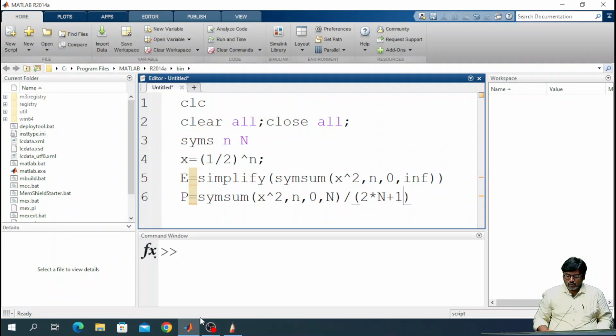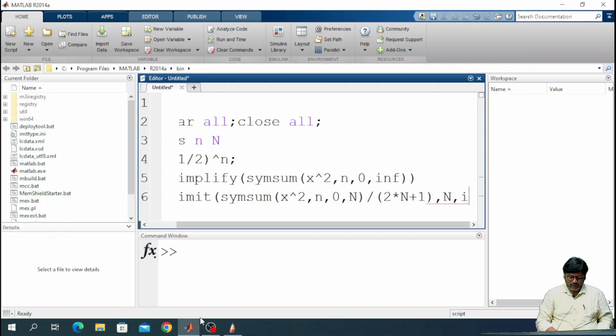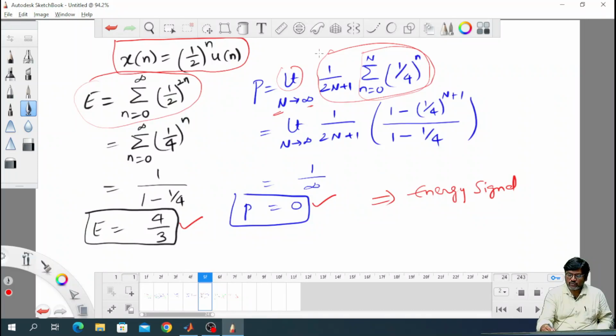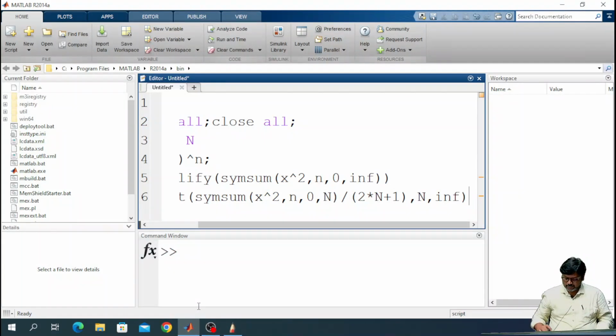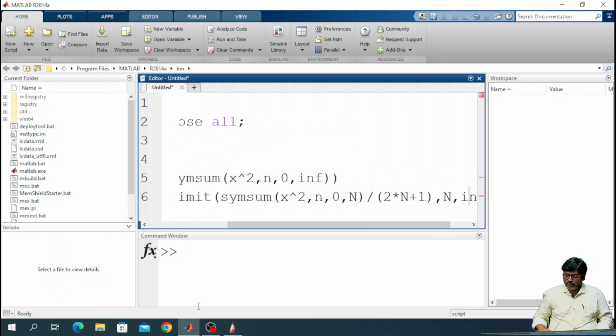Now I have written the code for the whole part and then simplify the whole thing by the keyword simplify.